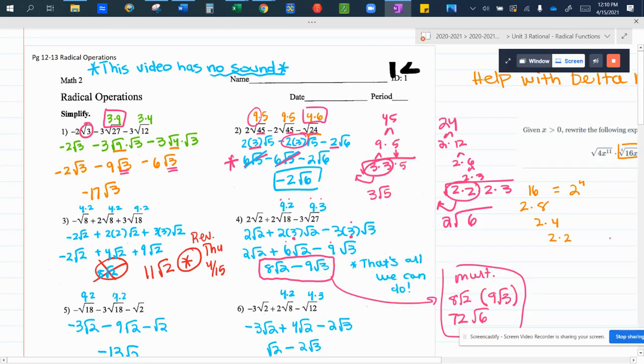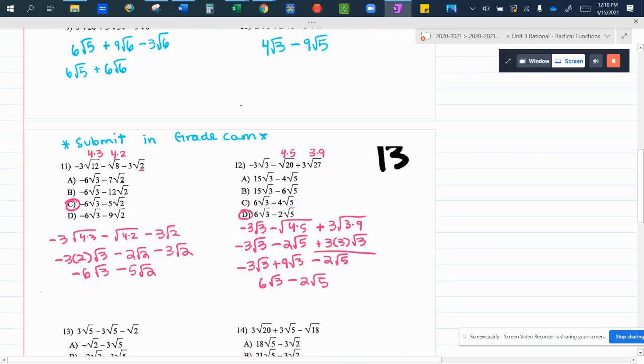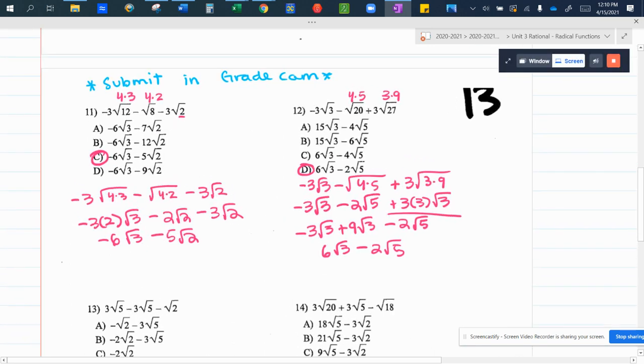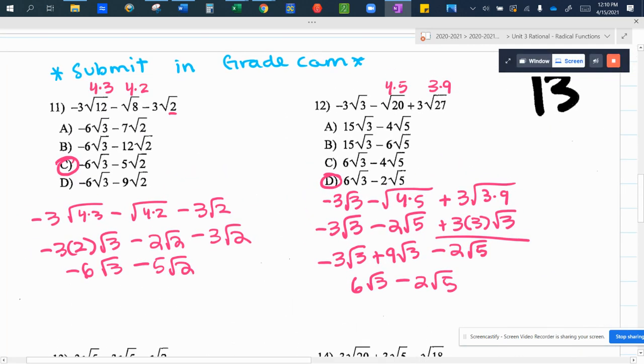Okay, let's jump back and down to page 13. These were the two we went over in class in first period. So for number 11, we see I have 12 and 8 under my square roots. Both of those have a perfect square factor of 4. So when I simplify, I get negative 3 times the square root of 4 times 3 minus the square root of 4 times 2 minus 3 root 2.